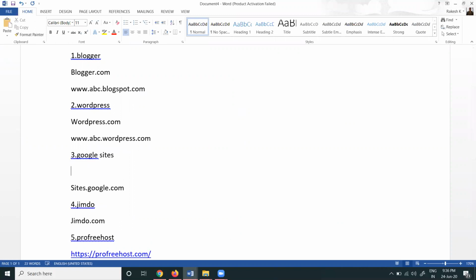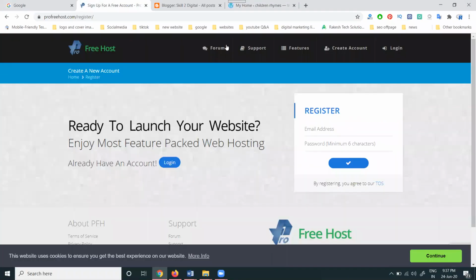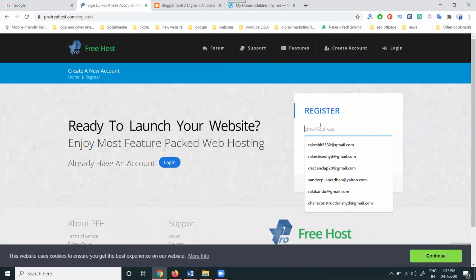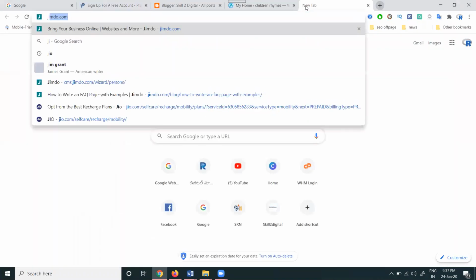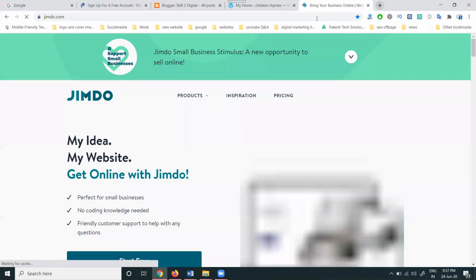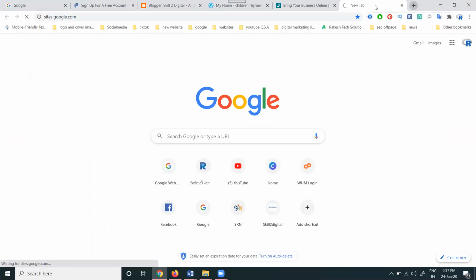The same goes for Google Sites, which also has a particular extension: sites.google.com, jimdo.com, and profreehost.com. Every site is here. Just go and sign up for your account. We can use a particular website for creation. So these are the websites, and sites.google.com.